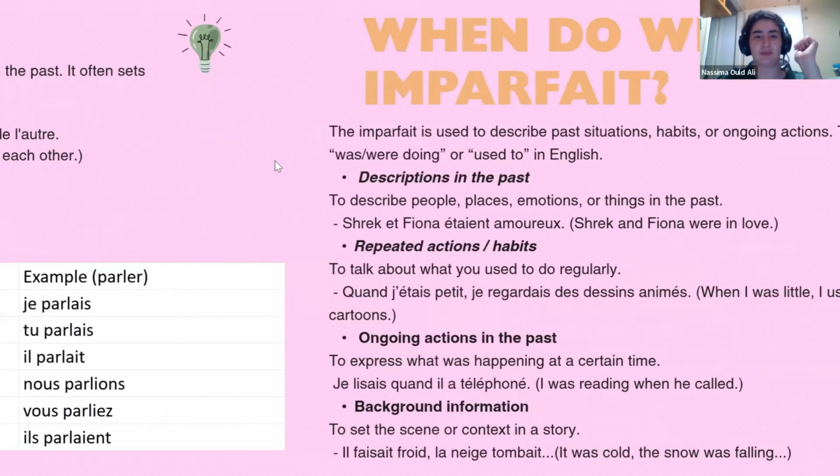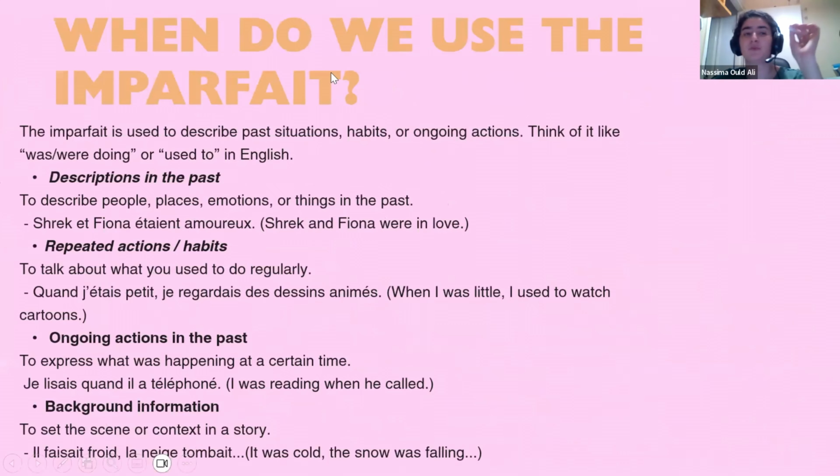Okay, let's see another verb. When do we use the imparfait? So the imparfait is used to describe past situations, habits, or ongoing actions. Think of it like "was", "were doing", or "used to" in English. For example, description in the past: to describe people, places, emotions, or things in the past. For example, Shrek et Fiona étaient amoureux. Shrek and Fiona were in love.